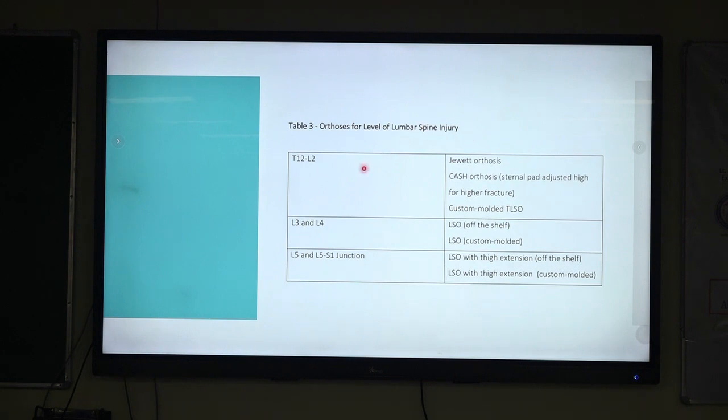For T12 to L2, we can use either a Jewett orthosis, a Cash orthosis, or a body jacket. For L3, L4, we can use either a custom molded LSO or an off-the-shelf LSO.